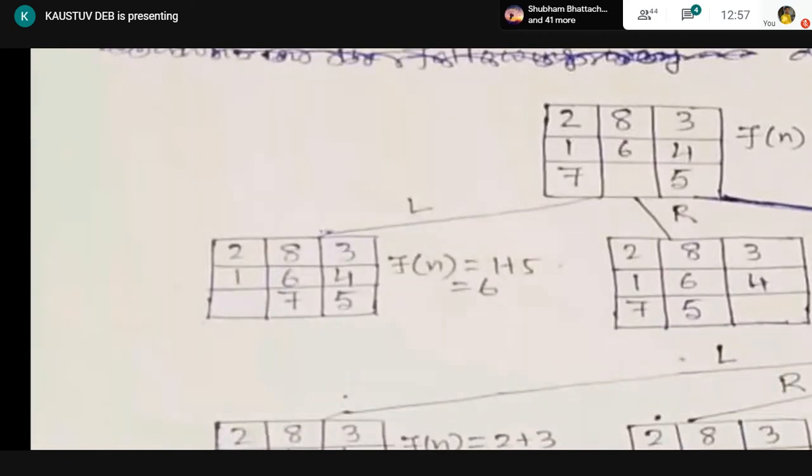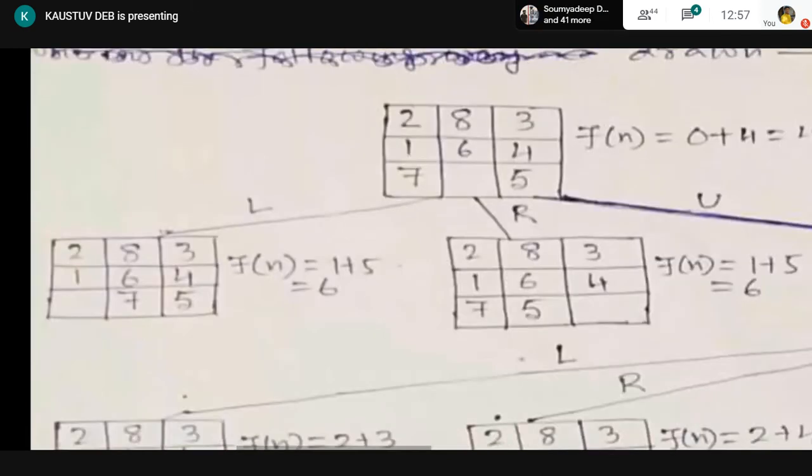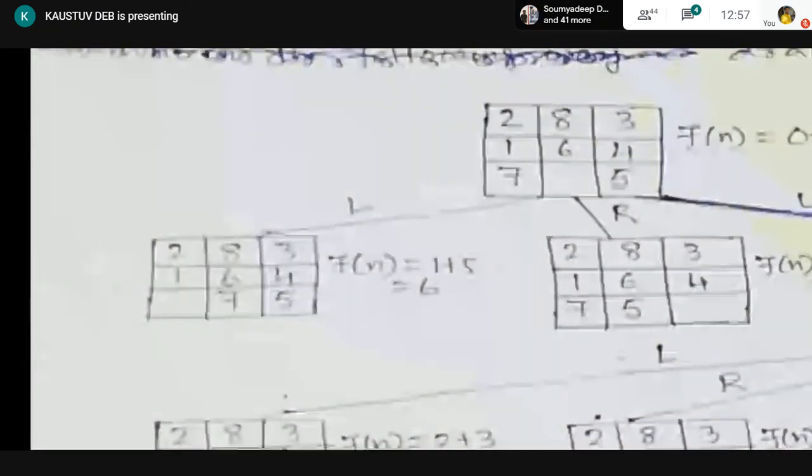Now you calculate the Fn value of this node. What will be the Gn? What will be the depth of this node? The depth of this node in the search tree is 1, since the root node was 0. So Gn equals 1. Plus, what is Hn? The number of misplaced tiles.